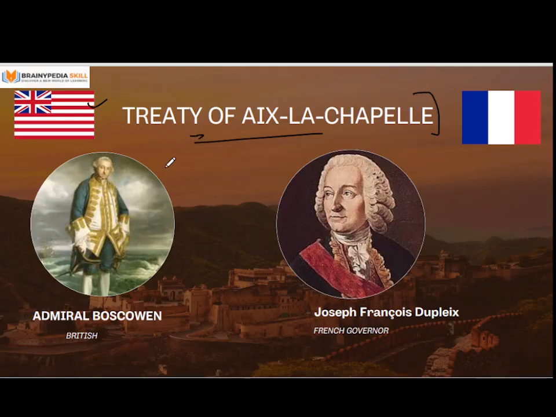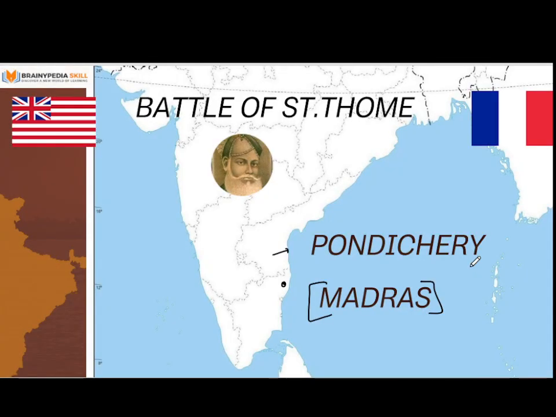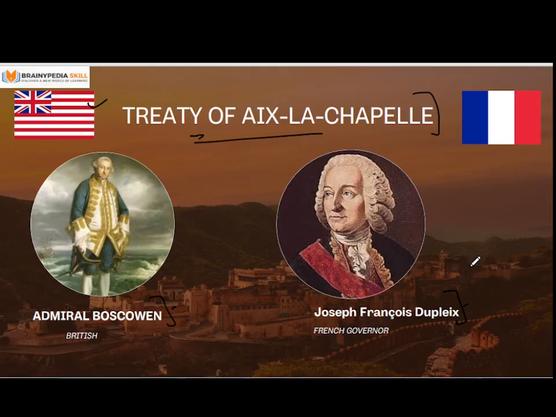In India, as I told you, the French and Britishers were going on with their rivalry. Admiral Boscawen was leading the Britishers and Joseph Francois Dupleix was leading the French in India. So what did the Treaty of Aix-la-Chapelle do? It stopped the war in Europe as well as in India, and it restored all the seized territory which was taken during the war.